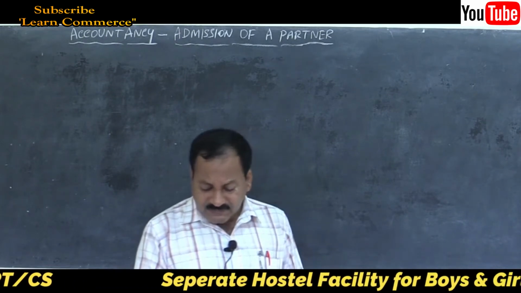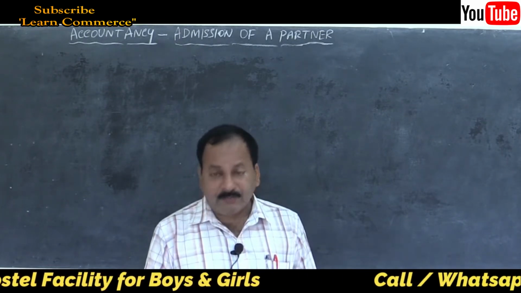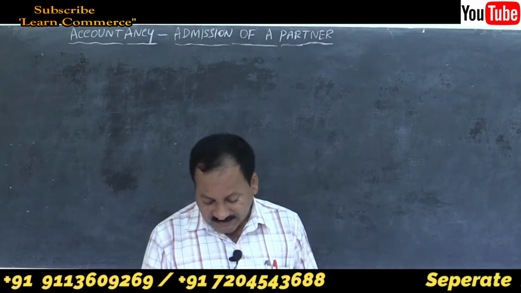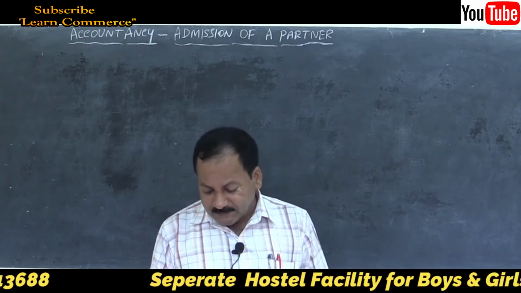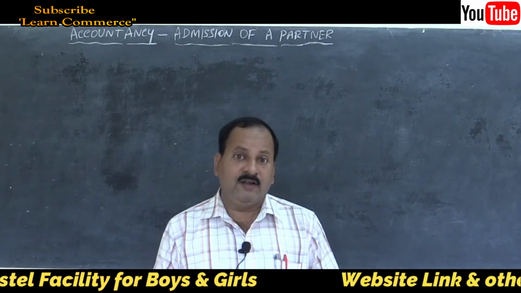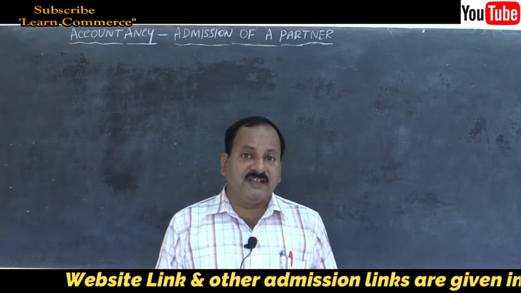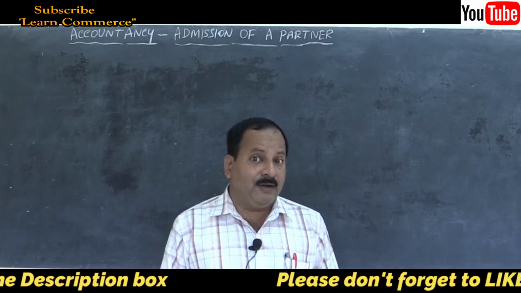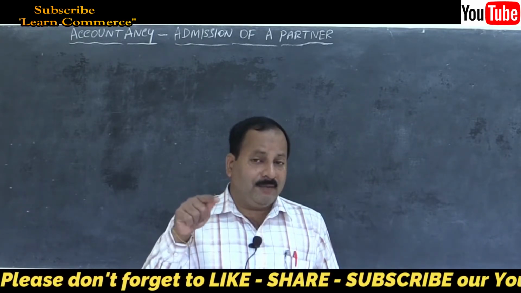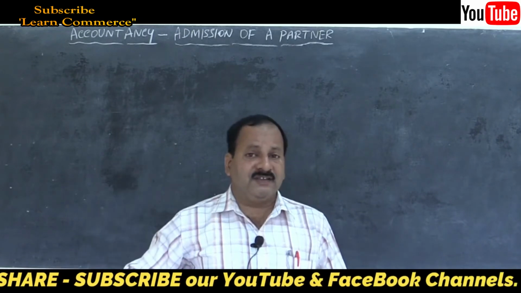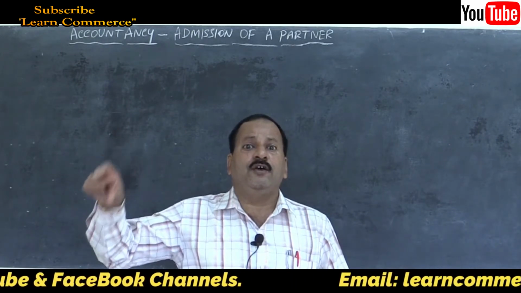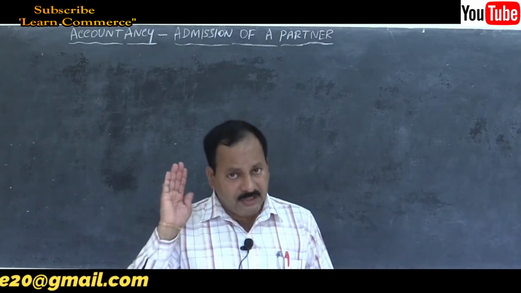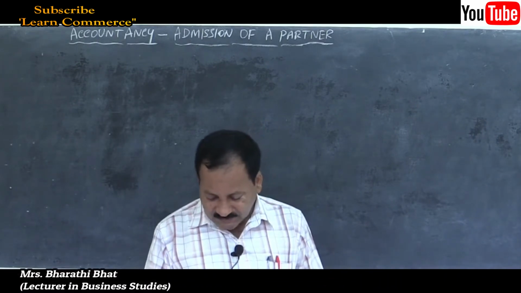On 1/4/2018, Chaya is admitted into partnership on the following terms. Let us see what are the terms of this admission. She should bring rupees 40,000 as capital. When the new partner brings in capital, that is not in the form of cash. Remember, you have to pass the entry through bank account to the new partner's capital account on the credit side of the new partner's capital account by bank. You have to enter the amount in the new partner's capital account, that's all.